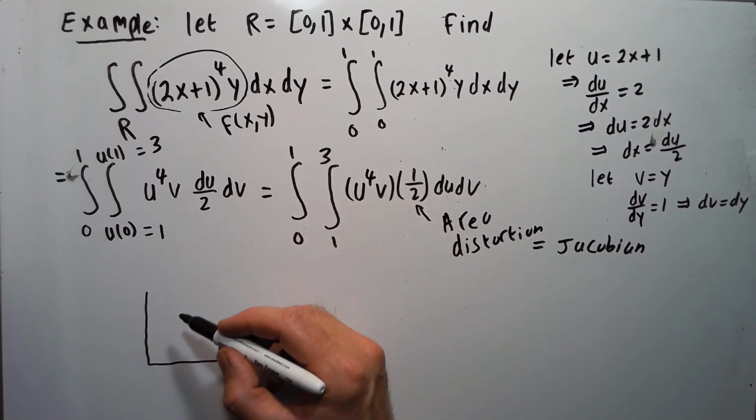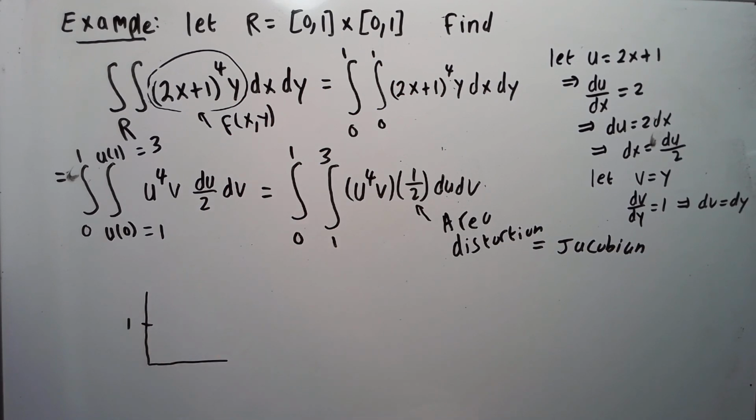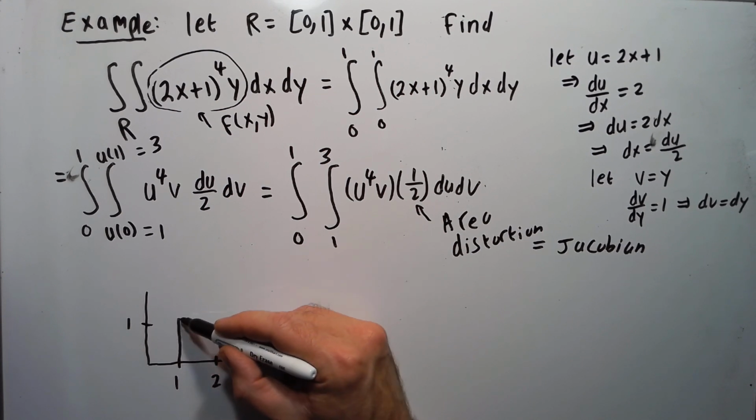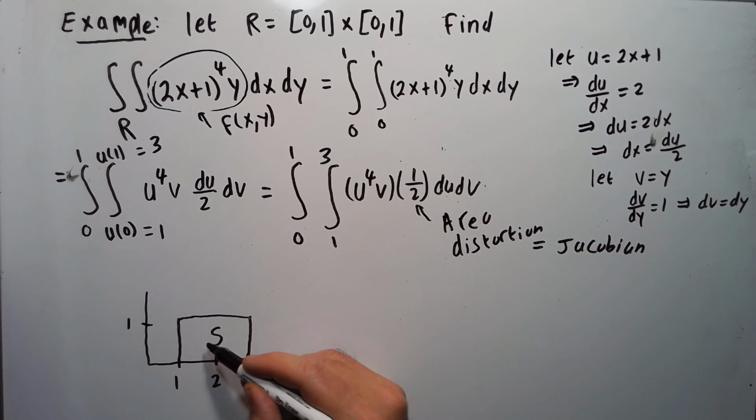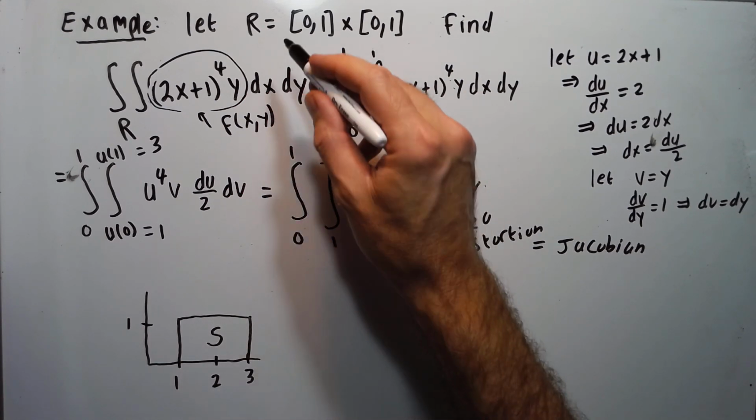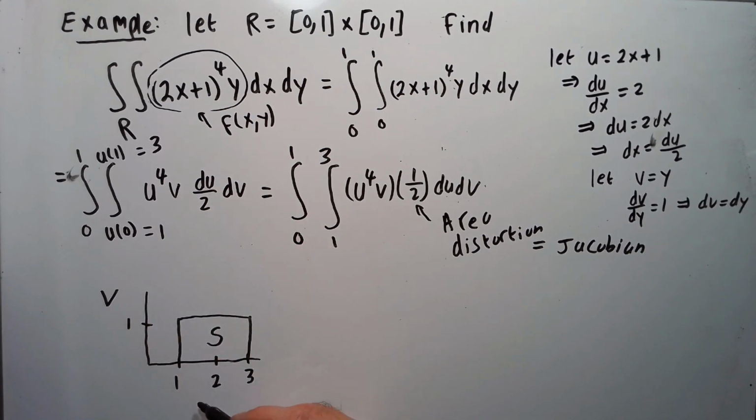So 0 to 1 on the V, so let's say it's 1 there. And then it's 1, 2, so there's 1 here, 2, 3, so drag it in here. This would be your S. And let's draw our R over here. So this is the V, and this is the U here.